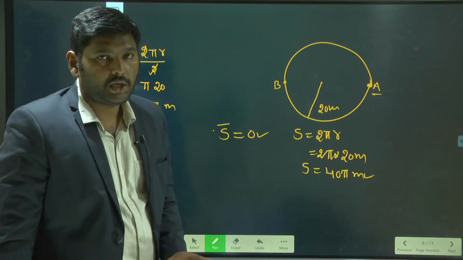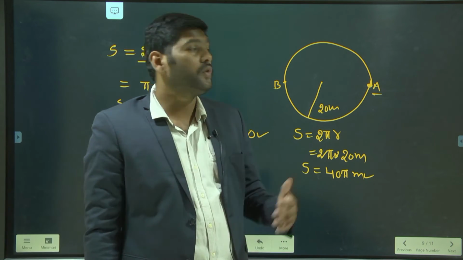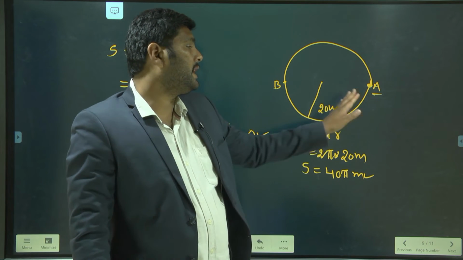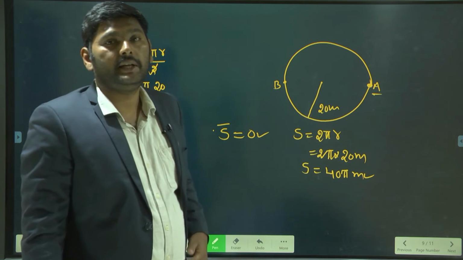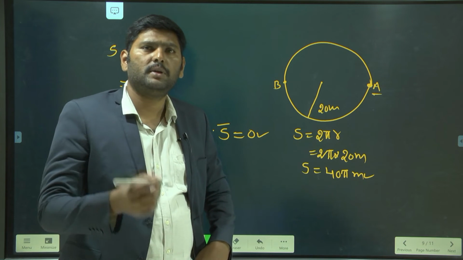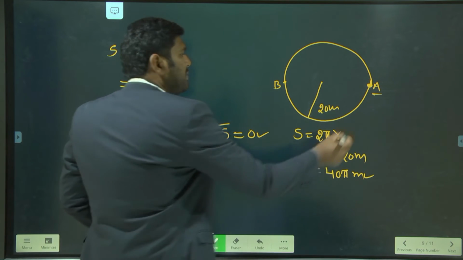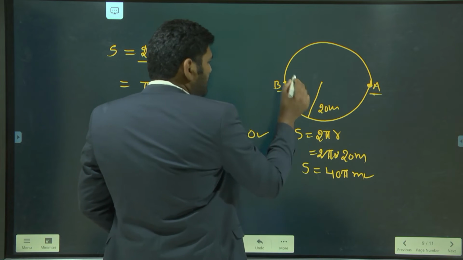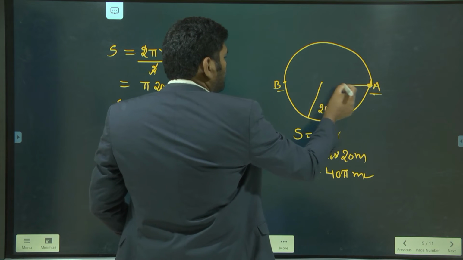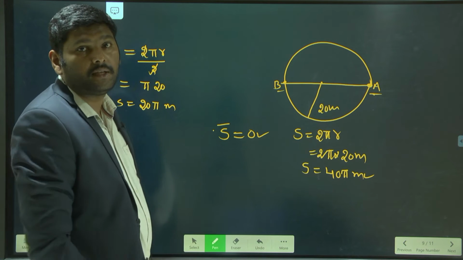Next, one more question, that is displacement. What is going to be the displacement when he covers half a cycle? The displacement, as I already said, is the shortest path between the final and initial position. Here the initial position is A and the final position is B. The shortest path is nothing but the diameter of the circle.